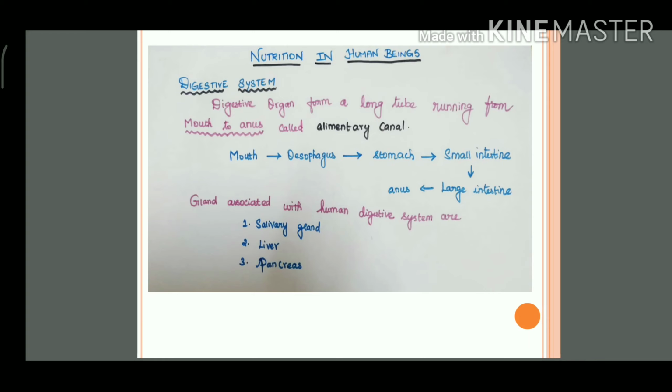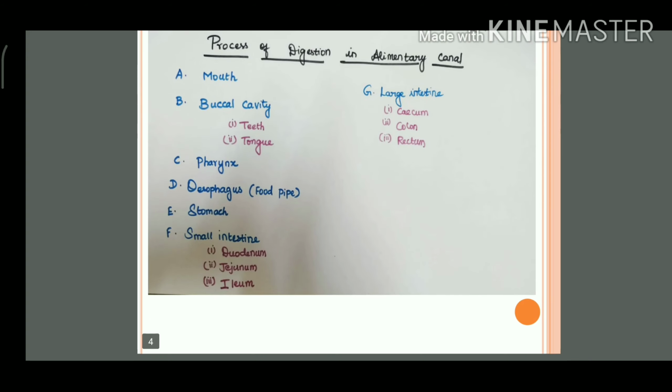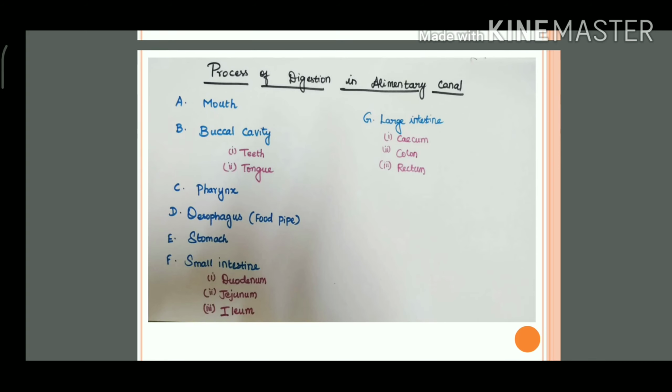The digestive system involves not only a series of organs, but also some glands associated with it for the secretion of juices. They are the salivary glands, the liver, and the pancreas. Next, we are going to see how the process of digestion takes place in the alimentary canal with a series of organs.